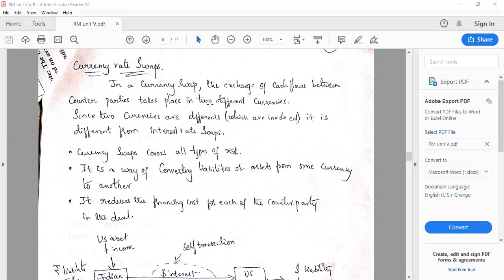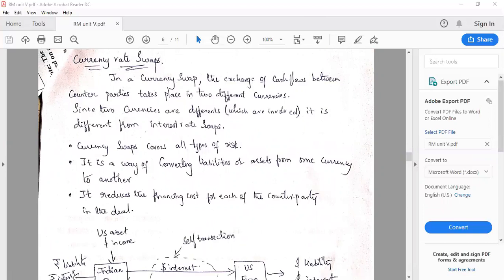So the second type is currency rate swaps. In currency rate swaps, the exchange of cash flows between the two parties is in different currencies. If you compare interest rate swaps and currency rate swaps, both are the same. In interest rate swaps, interest rates get exchanged. In currency rate swaps, currencies get exchanged. That's the difference. Almost all the features and the mechanism that we use in interest rate swaps are the same as in currency rate swaps.